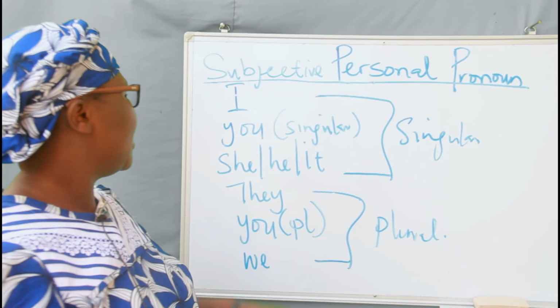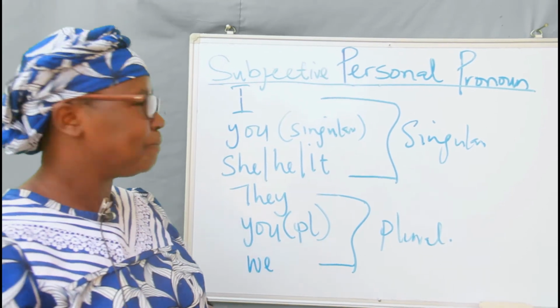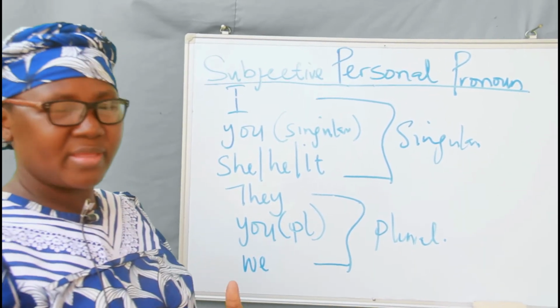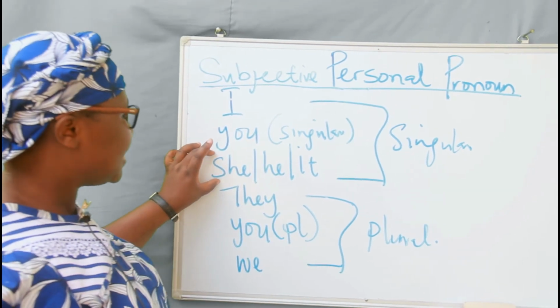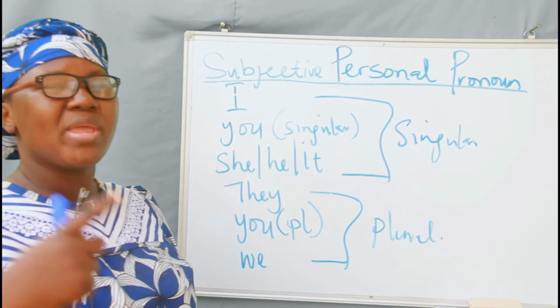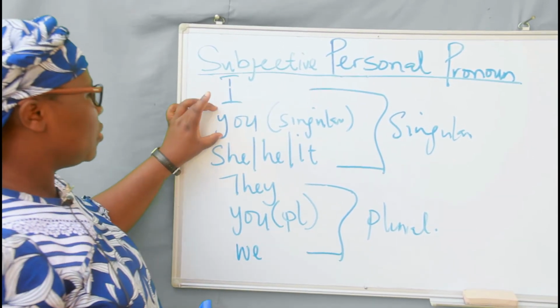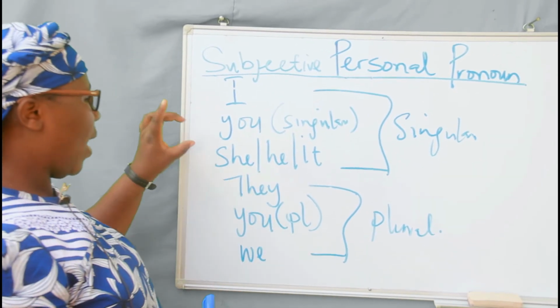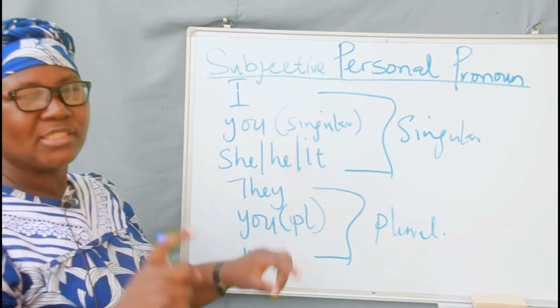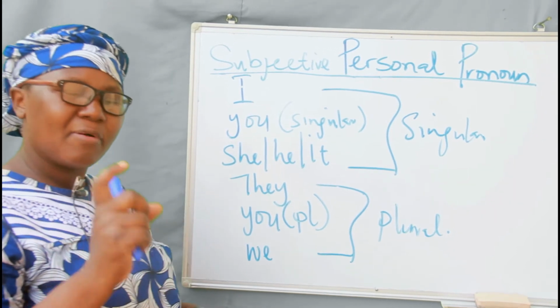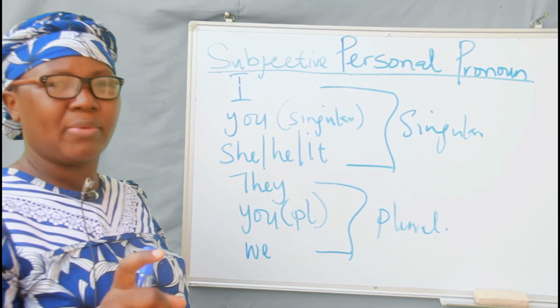I'll go over it again. I refers to the speaker. You is the person to which the speaker is speaking with. And the third person singular is the person we are talking about. So I here refers to the first person singular, you, the second person singular, while she, he, it, the third person singular. Again, we have they here as the first person plural pronoun.